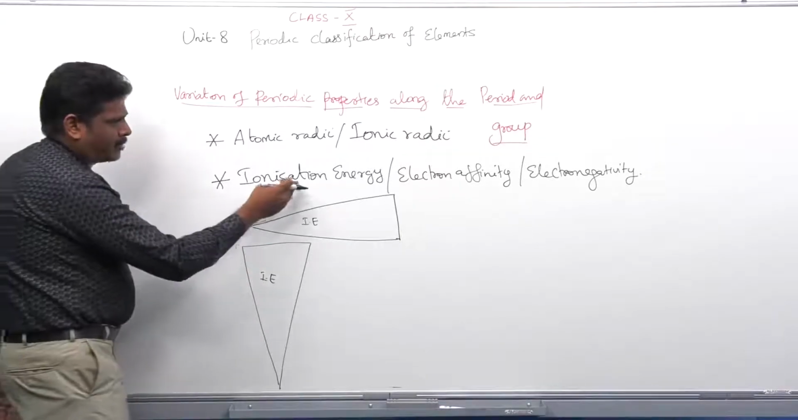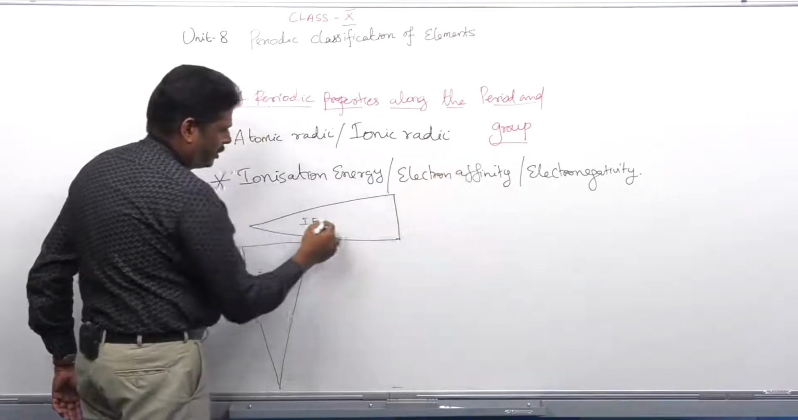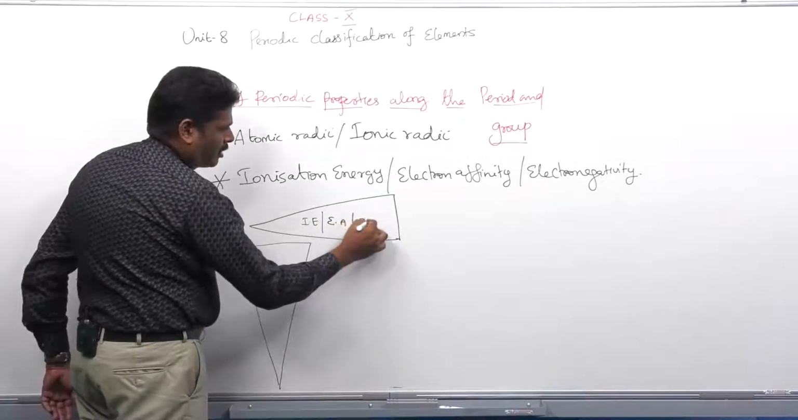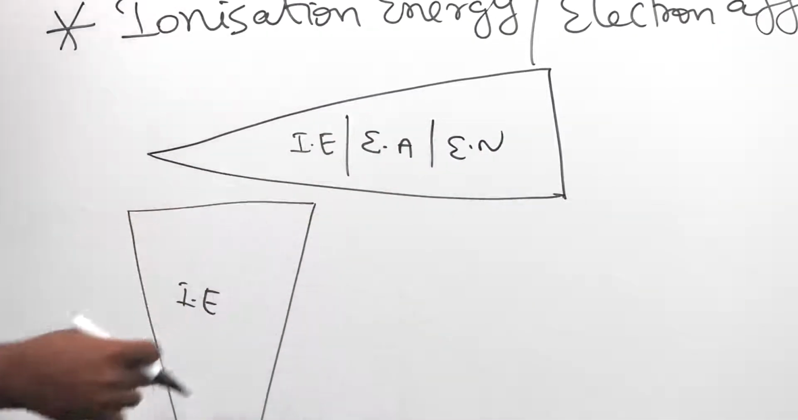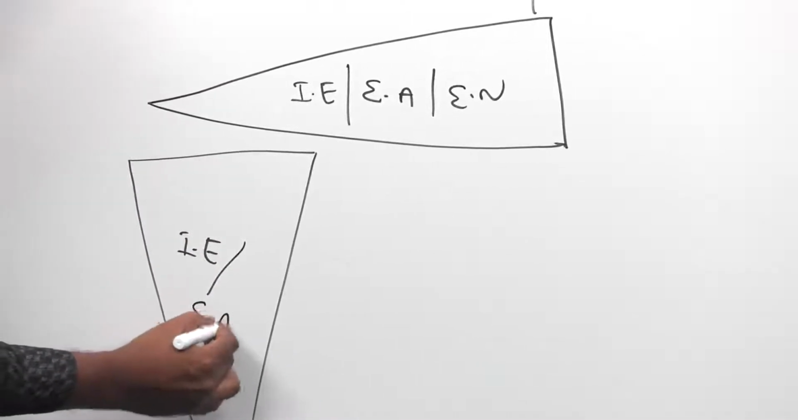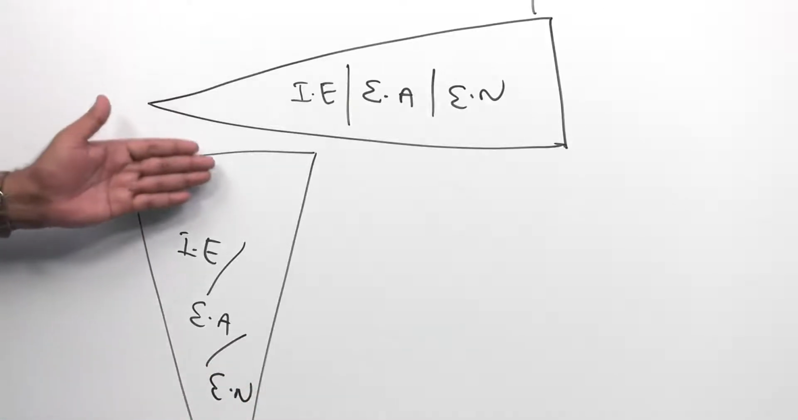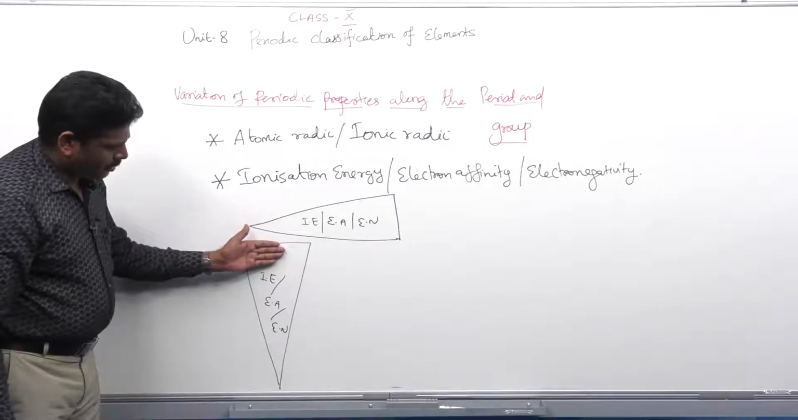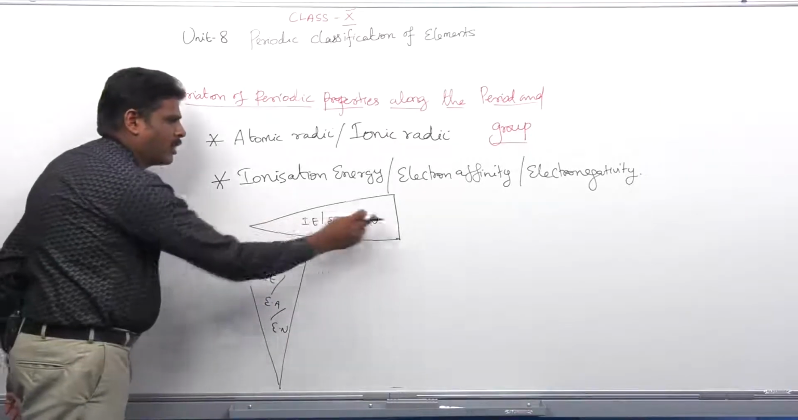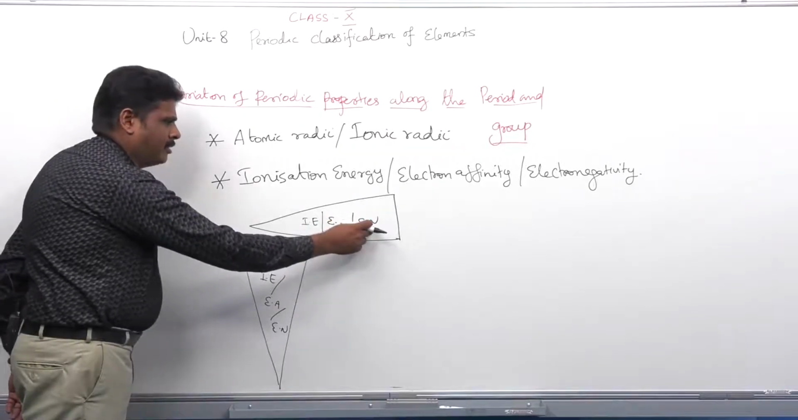The same method we can adopt for electron affinity as well as electronegativity. Here electron affinity and electronegativity also follow the same periodicity. Likewise, when we move down the group, electron affinity and electronegativity decrease, whereas while moving from left to right along the period, electron affinity and electronegativity increase.